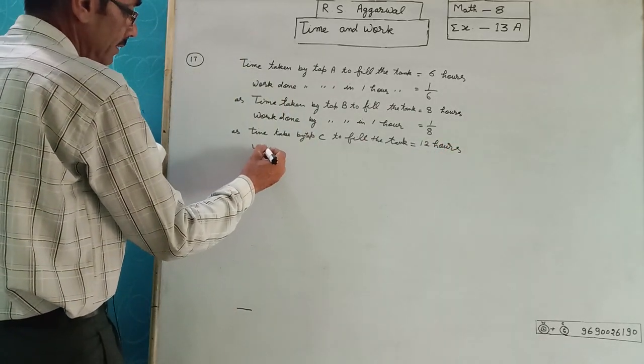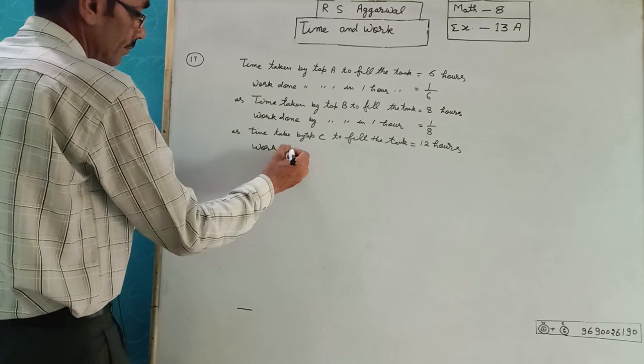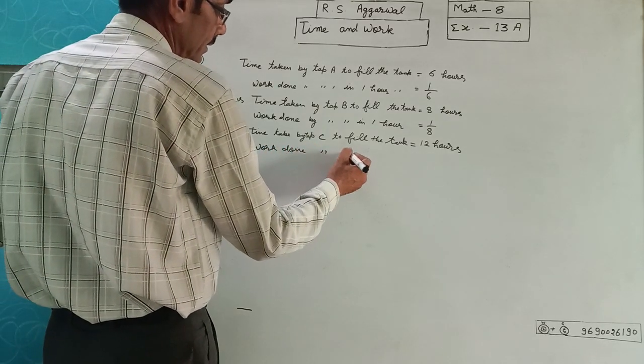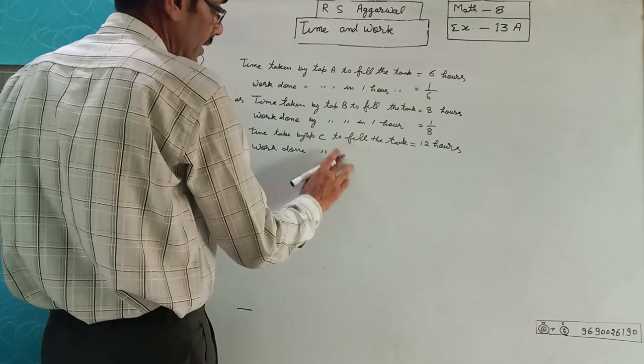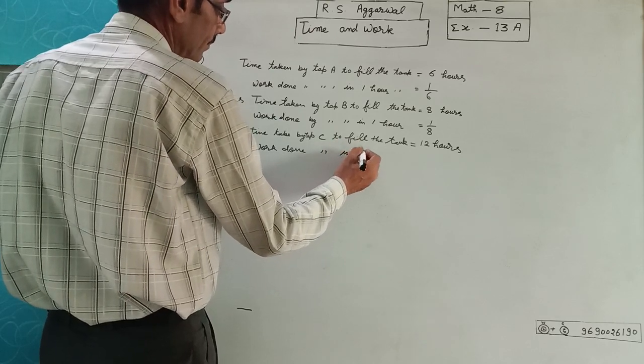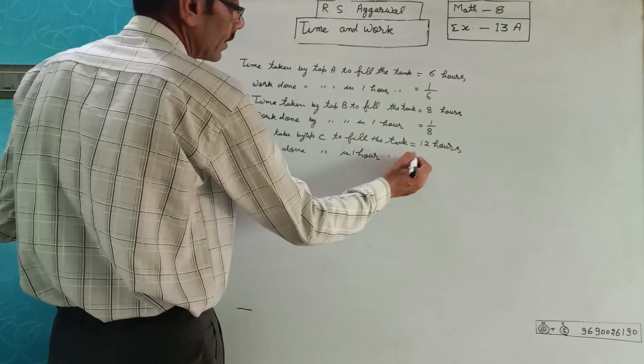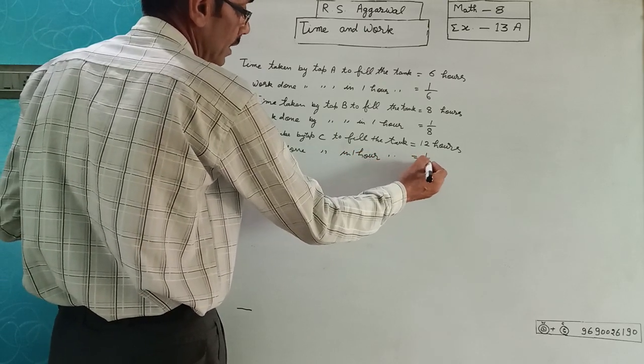Work done by C in 1 hour. Work is equal to 1/12.